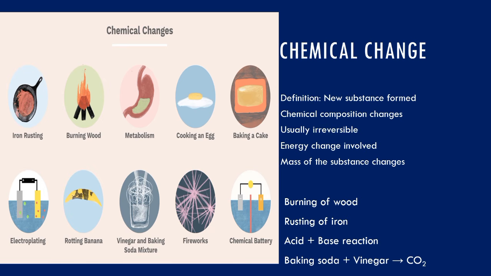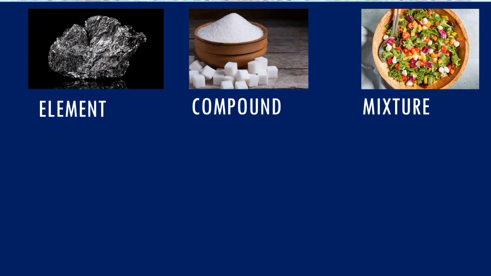Another topic I would like us to look into is the building blocks of matter: elements, compounds, and mixtures. Because everything around us is actually matter, and you know that matter is anything that has mass and can occupy space. But look at this. Matter is classified according to whether it is pure or impure. That is why we have element, compound, and mixture.